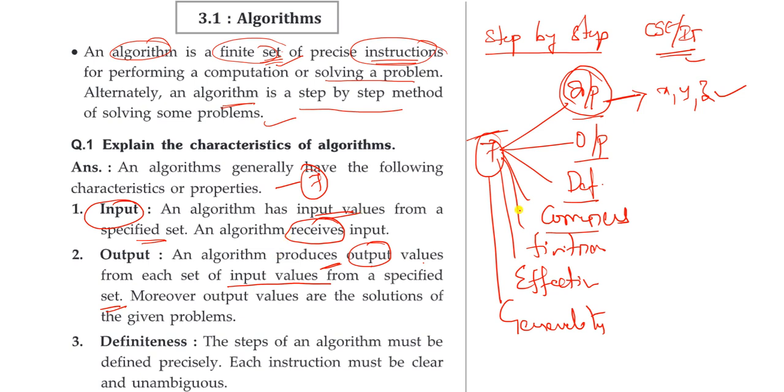So here what did I tell you? Input means what? It receives the input values from the specified set, it takes values from the set, and it produces the output. It produces the output.